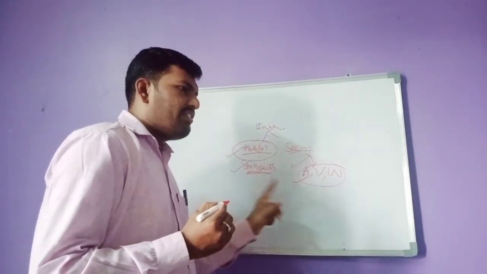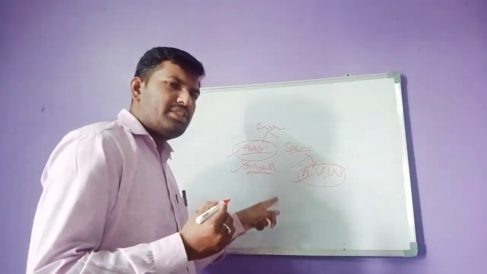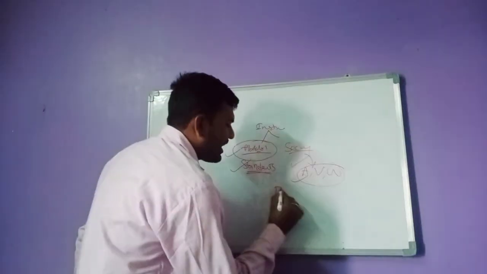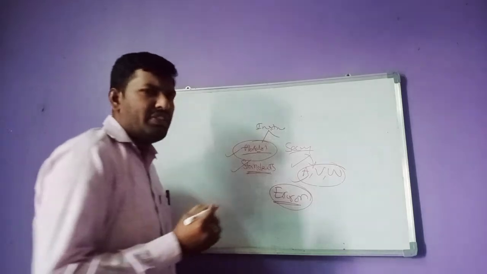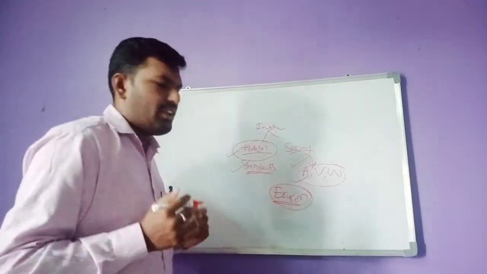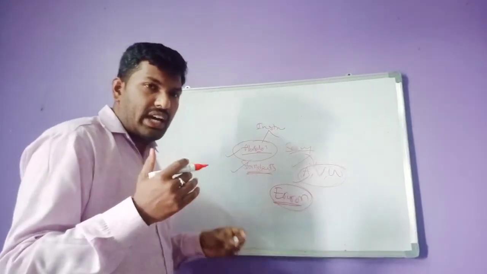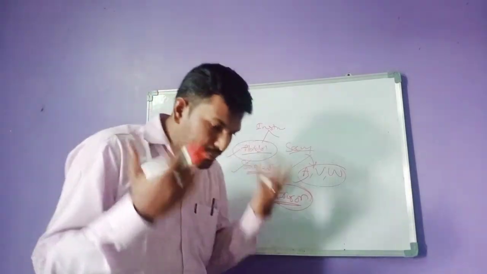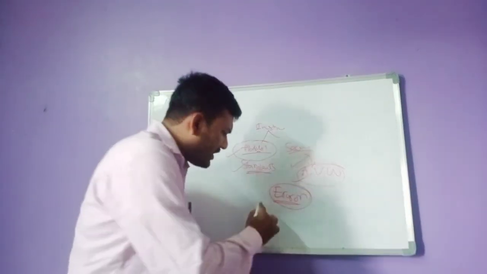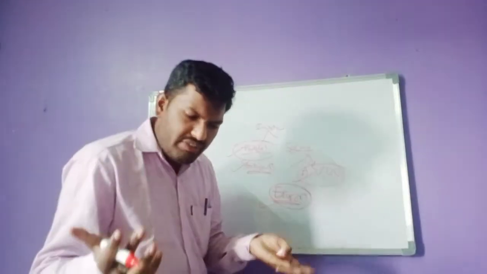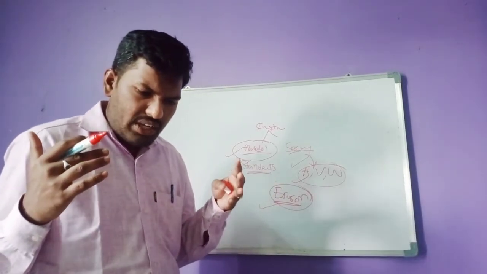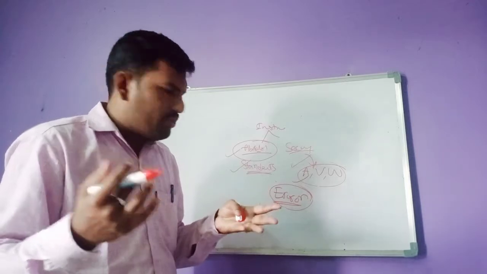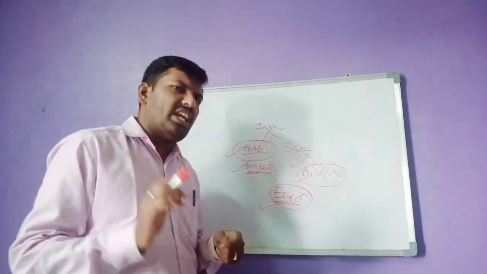The difference between the values of absolute instruments and secondary instruments is nothing but the error. This is very important: error. There are different types of errors. If an error occurs from our observation, that is observational error: if you observe the wrong reading, that is your observational error.